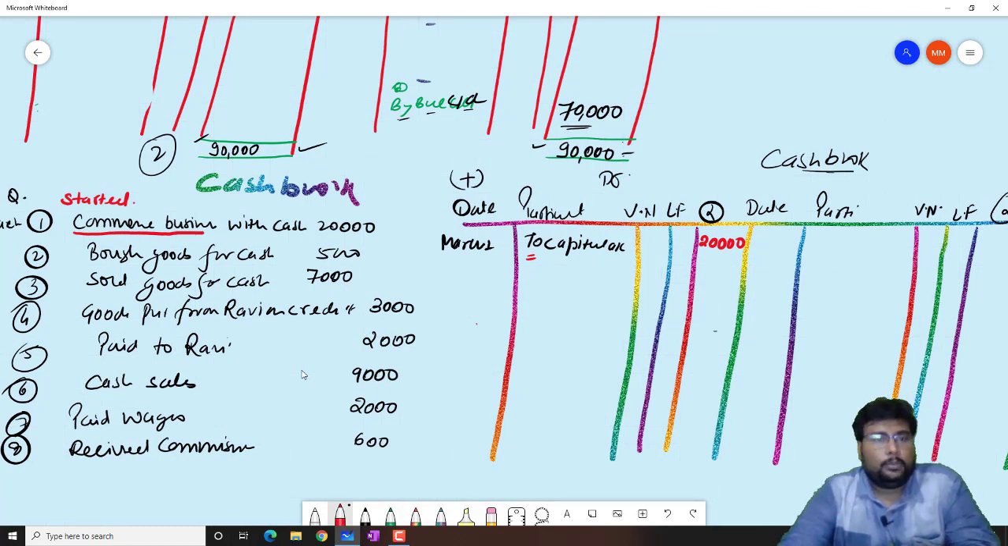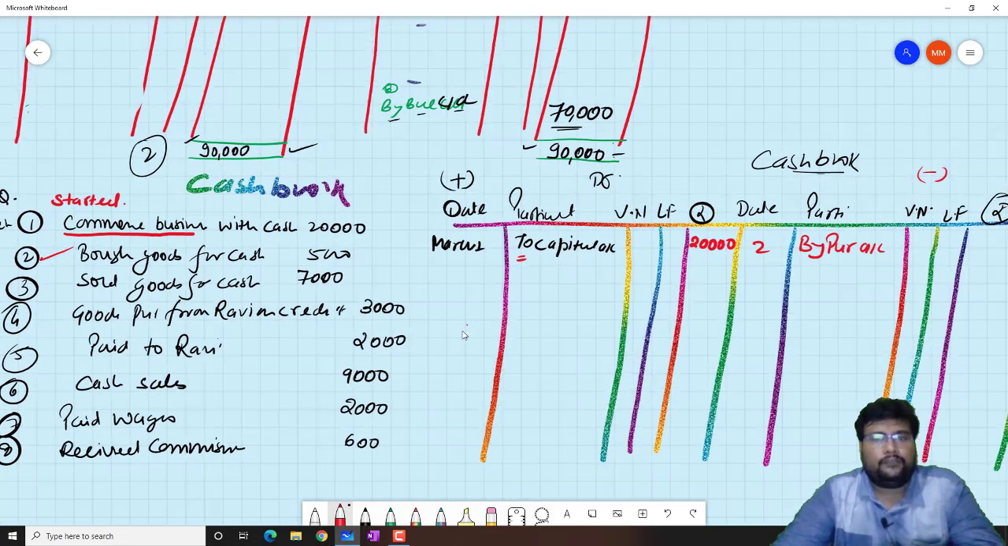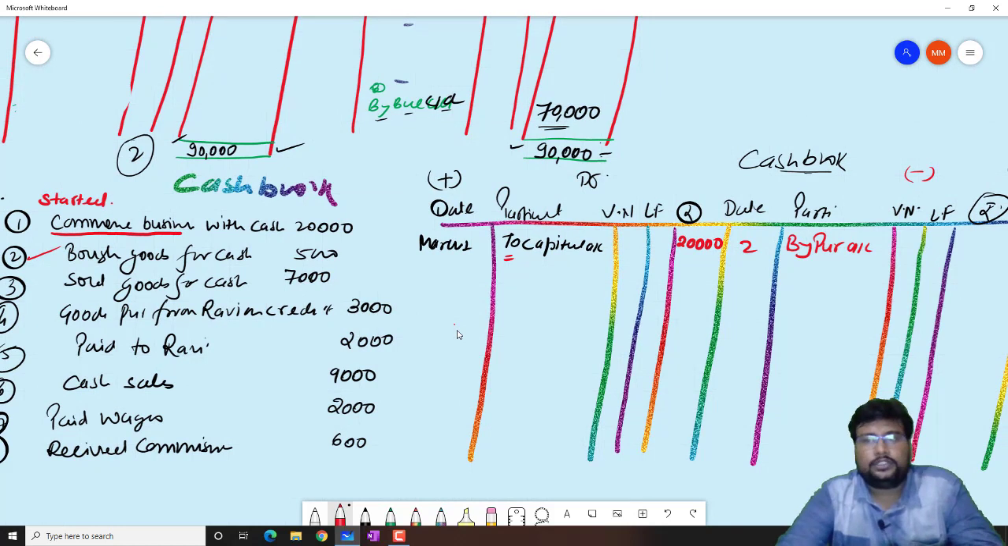Second, bought goods for cash. You purchase the goods. So when you purchase the goods, your cash will decrease. So here it will be by purchase account, and it will be recorded as 5,000. So you purchased the goods worth rupees 5,000.